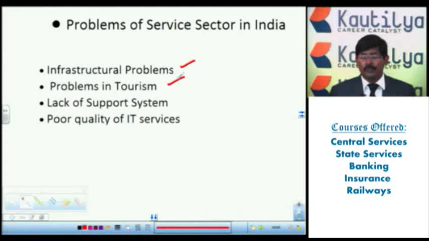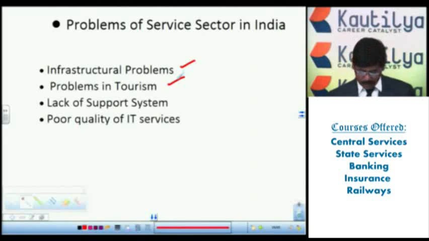There is no proper maintenance of the tourist places and different historical and heritage monuments, and there is no development. At least the basic facilities are not developed in the tourist places and tourism areas.